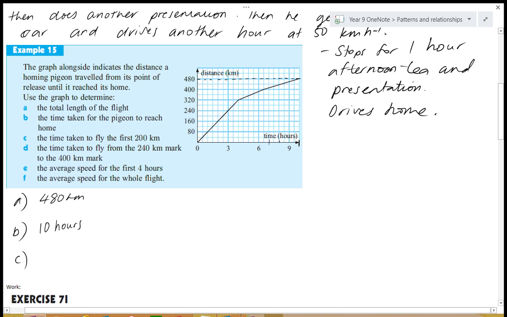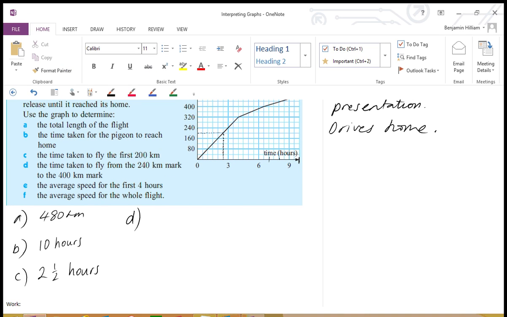Okay, question C. The time taken to fly the first 200 kilometres, so let's track across at 200 kilometres and then track down. So how much time is that? It's a bit hard to see on the graph there. 2.5 hours. Yep, 2.5 hours. Okay, question D. The time taken to fly from the 240 mark to the 400 mark. So let's track across at 240. I might use a different colour for this one.